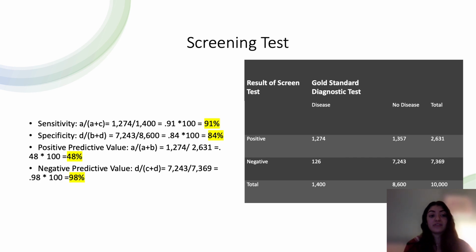Again, we're going to look at the negative side. We're going to look at the negative predictive value. We're going to see how likely it is that the negative tests are actually negative. So now we're going to do D divided by C plus D, which is the total number of true negatives divided by the total number of negatives. And that is 7,243 divided by 7,369, which gives us 0.98, multiplying that by 100, 98%. So this means that the likelihood of actually being negative is 98%. So that's a very good thing.